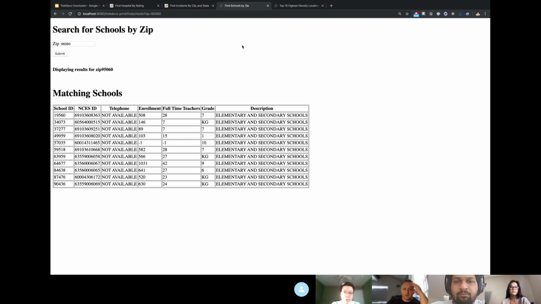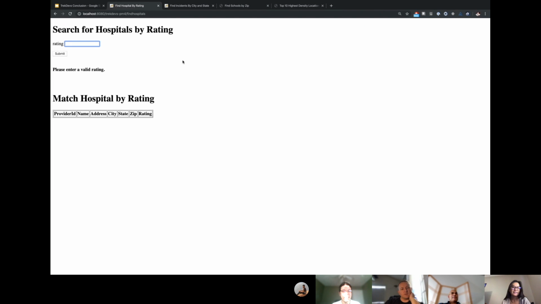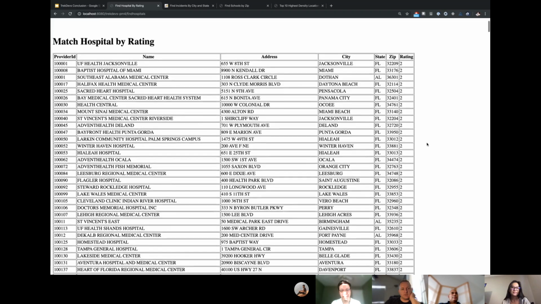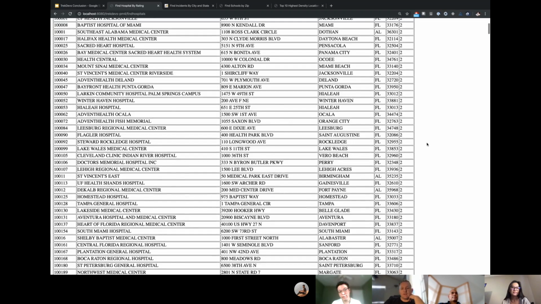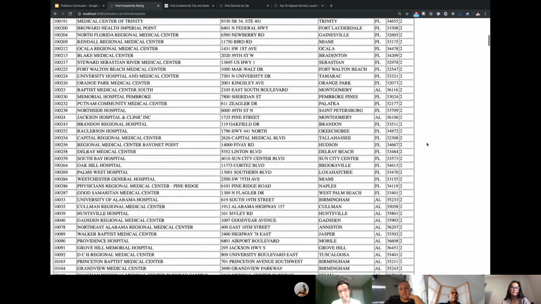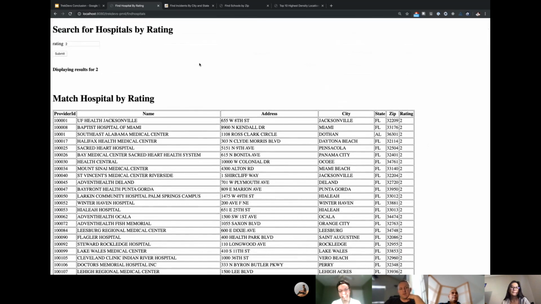Here's searching for hospitals by rating. We should be able to put in a rating here and get some results back. There we go. These are all the number 2 rated hospitals that match, and this is obviously a pretty long list of hospitals. We do have a few other things exposed, but this is just a quick demo of a couple of the features that we've implemented in our web app.